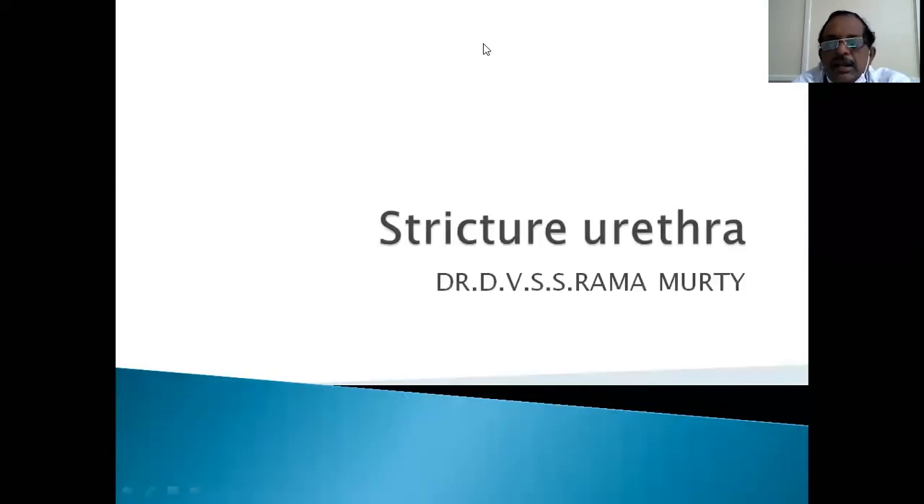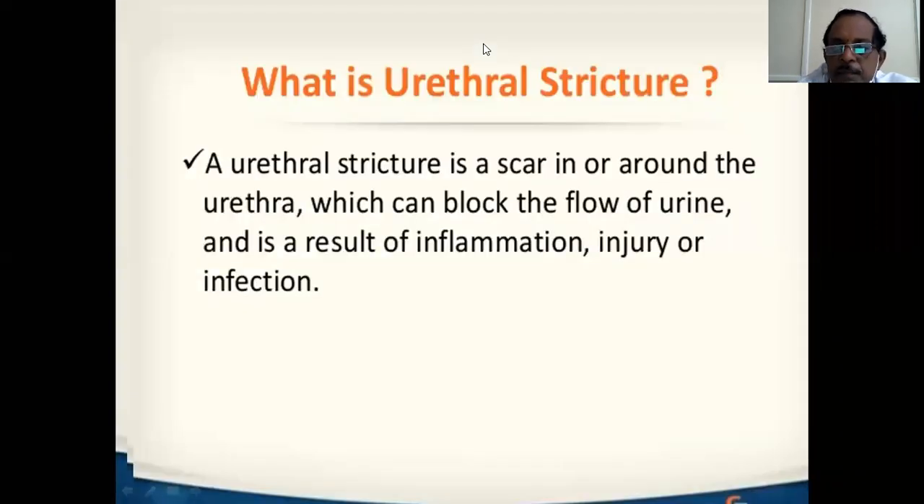Stricture urethra is a very common cause. It used to be very common earlier because of gonococcal urethritis. Later on, now, the instrumentation strictures are more common, and traumatic strictures. We have discussed the bulbar urethral trauma and the posterior urethral trauma with fracture pelvis. Those are important causes of stricture, apart from certain congenital problems. The stricture urethra is a narrowing of the urethral lumen because of a scar in or around the urethra, which blocks the flow of urine and is a result of inflammation, injury, or infection, as we said.